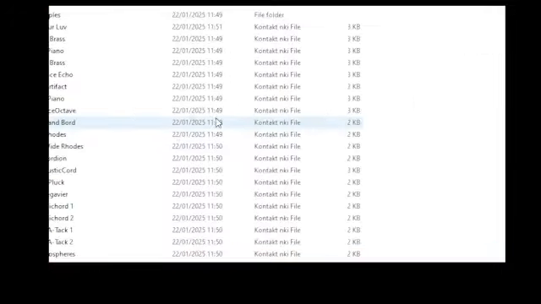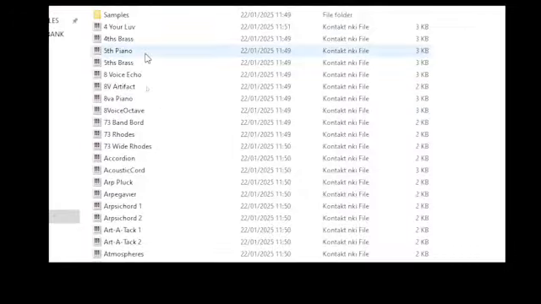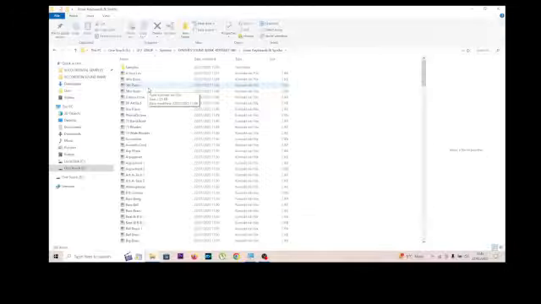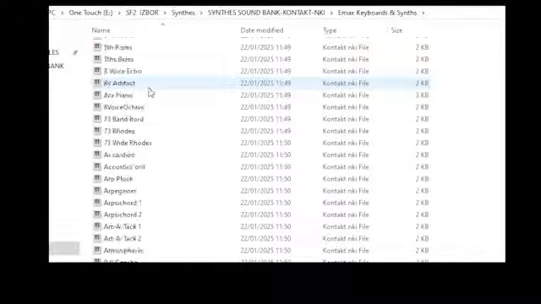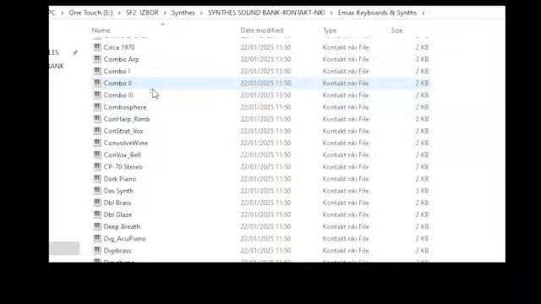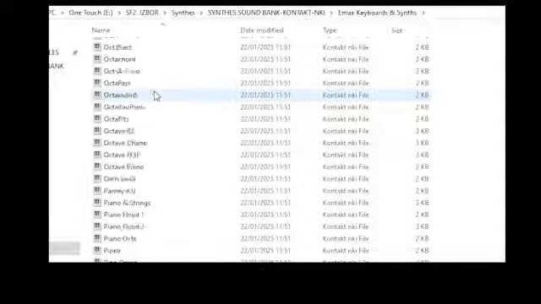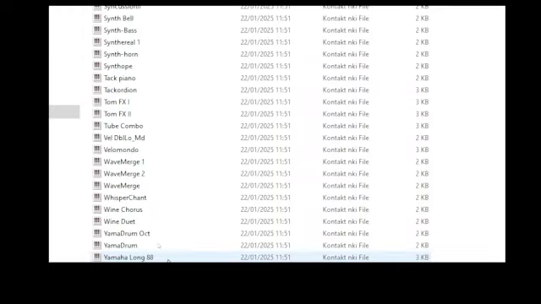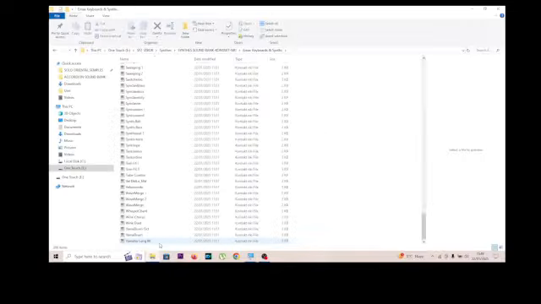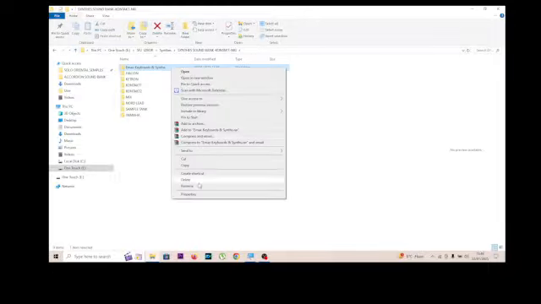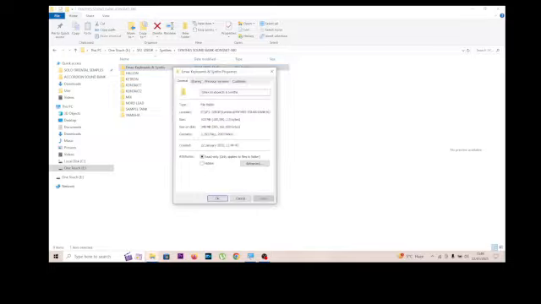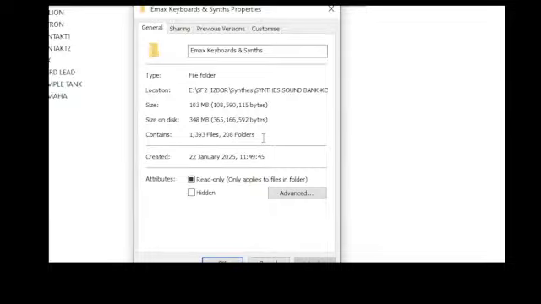Anyway, let's show you the first folder. So the first folder is this one. Let's go down. That's the end. Let's see how much is here. It shows me the 208 folder, all together.